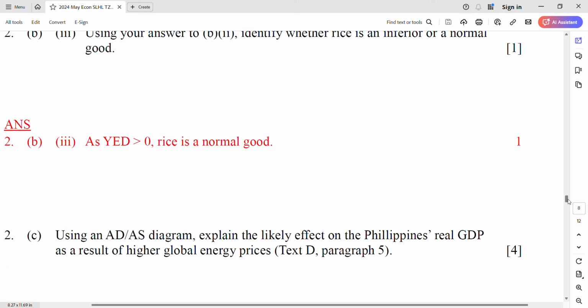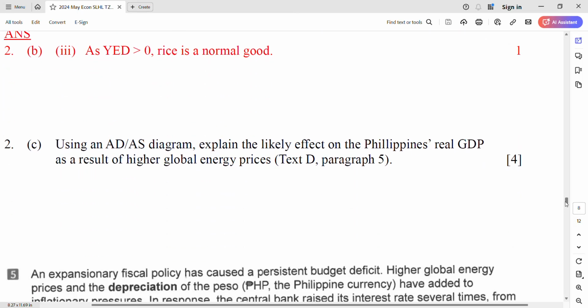Use a diagram. Oh, diagram time again. Okay, explain the likely effect on the Philippine real GDP as a result of higher global energy prices. Higher global energy prices. So what do we have? Maybe you don't have any idea. So look at the text. Text D, paragraph 5.